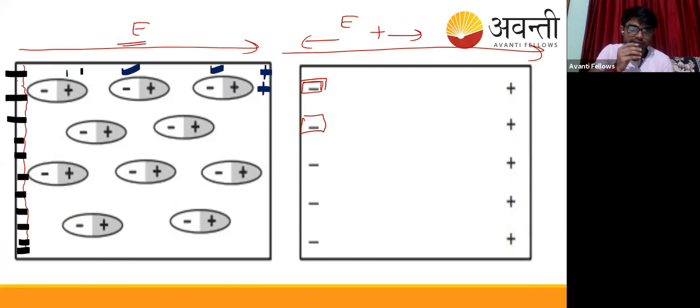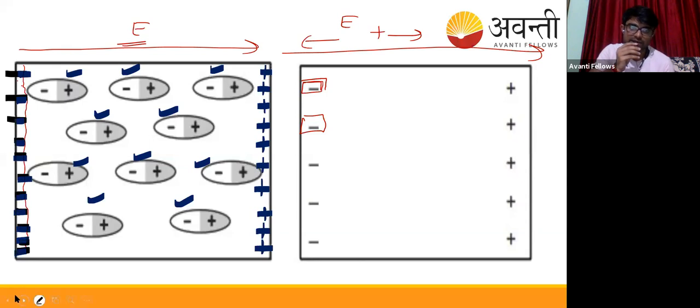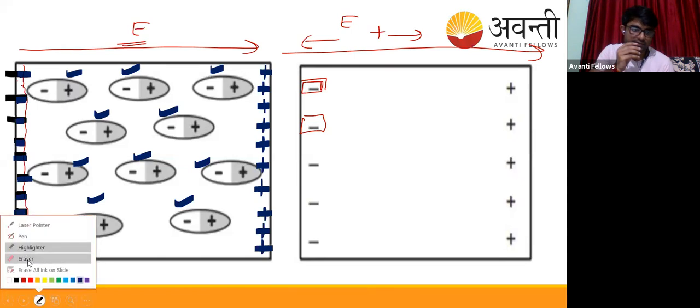For understanding, I have shown you here only some molecules like H plus Cl minus, taken as an example, but actually there will be a lot of molecules, due to which positive charge will get stuck to the other side, that is the right hand side. And on this side negative charges will get stuck on the left hand side, which is basically the internal side of the dielectric. Okay, this will happen due to the electric field applied on this dielectric material being kept in the electric field.